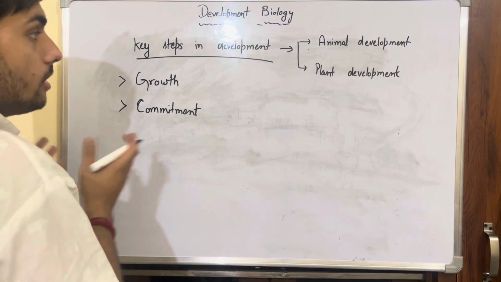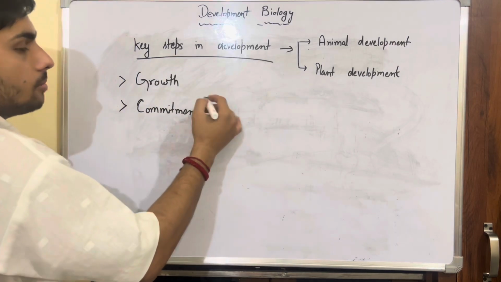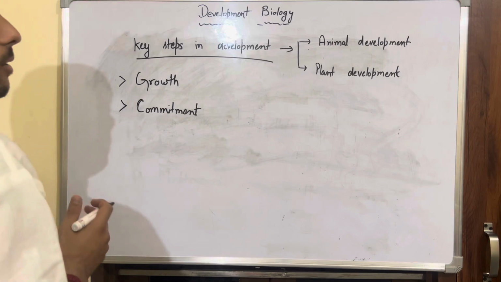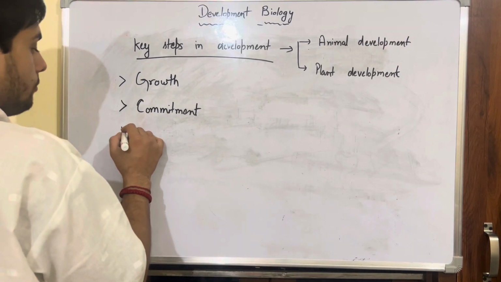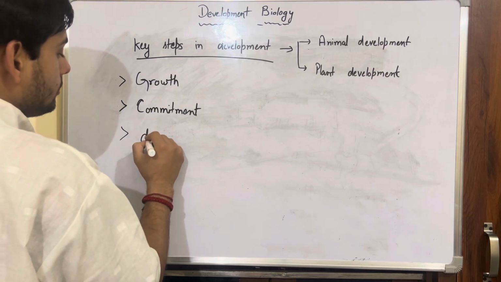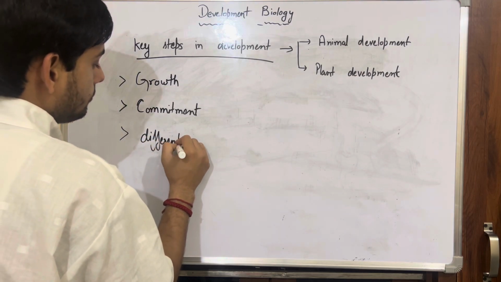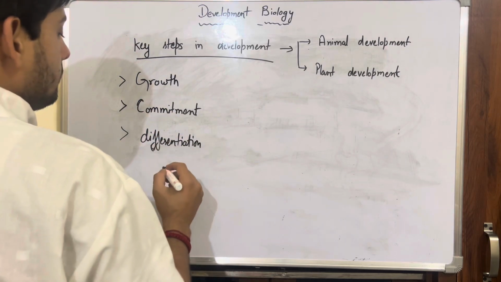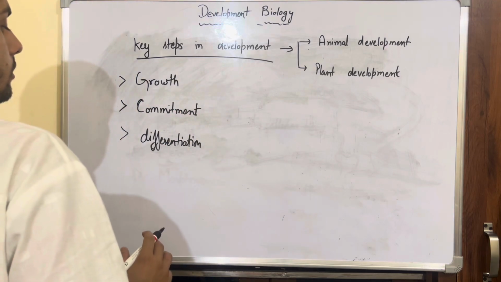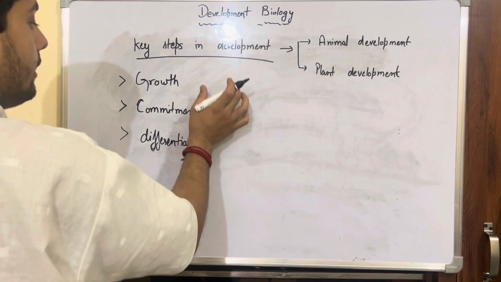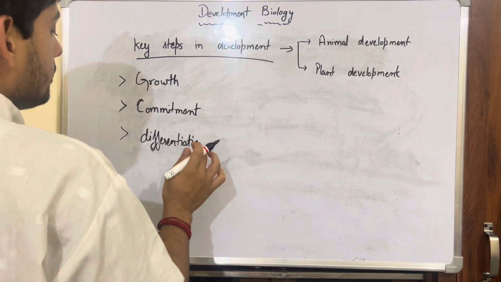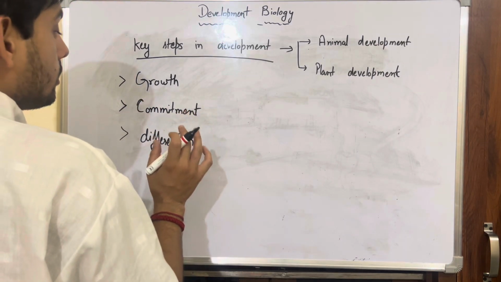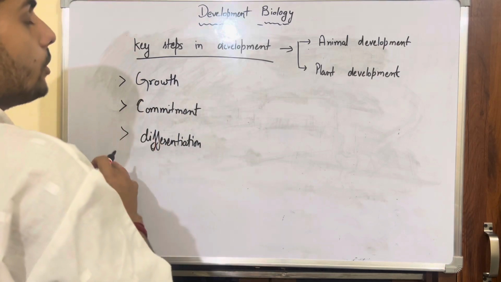Now when growth occurs, all the cells will grow, either synchronously or asynchronously. But when some of those cells get committed, they commit themselves that they are going to follow a certain pathway. Following that pathway comes the next stage, which is differentiation. This step is actually confirmation of the commitment. When the cells decide that they are going to follow a certain pathway, differentiation ensures that they are irreversibly committed to that particular pathway and never going to return back.